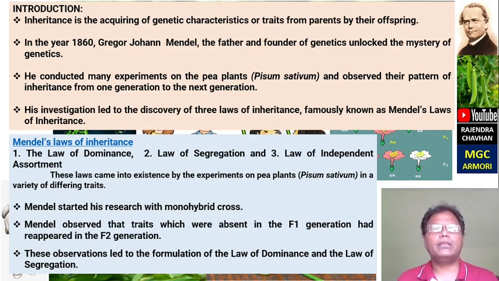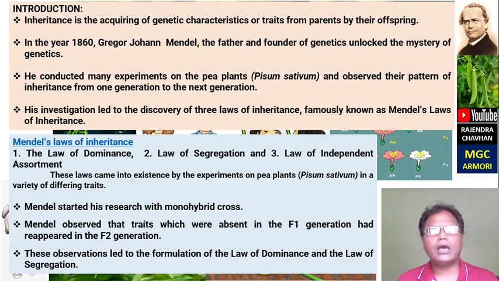Gregor Mendel conducted many experiments on pea plants, that is Pisum sativum, and observed the patterns of inheritance from one generation to the next generation. His investigation led to the discovery of 3 laws of inheritance, famously known as Mendel's law of heredity or Mendel's law of inheritance.